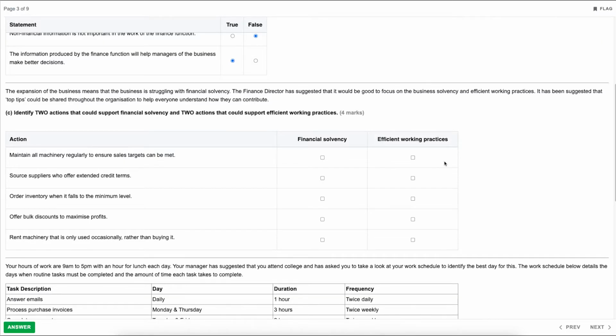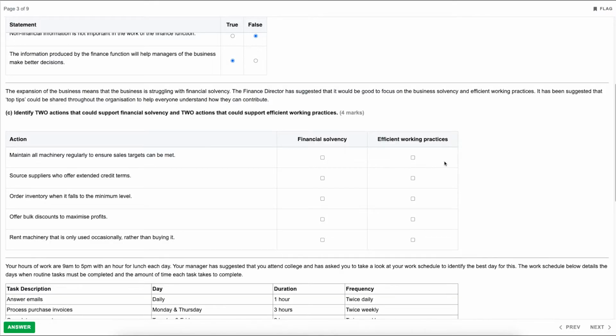So let's have a look at these actions. We need to pick 2 from each. So we need to pick 2 which help with financial solvency, and we need to pick 2 which will help with efficient working practices. Now there are 5 on this list. That means there will be 1 that does not apply to either.